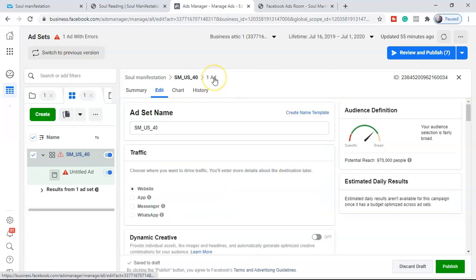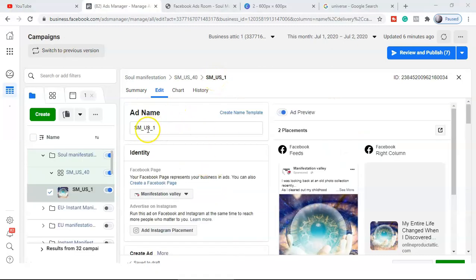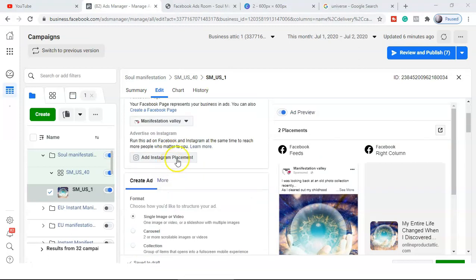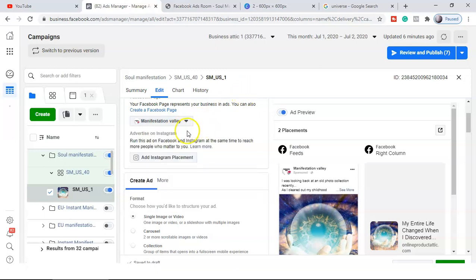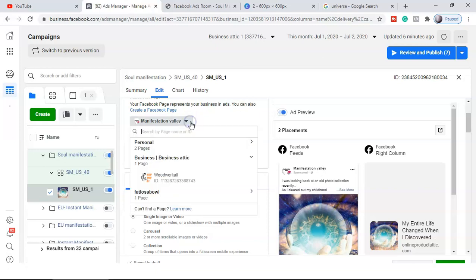I'm going to get into the ad. So here in the ad level, you have to name the ad, and then, guys, you have to select the page from which you want to promote the offer. It's very important that you use a page from which you are promoting one certain kind of offer. For example, I use Manifestation Valley to promote all manifestation or spiritual related offers. If I want to promote a weight loss offer, I have another one, this Fat Loss Ball. I'm going to use that one.